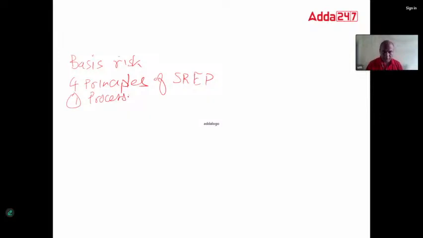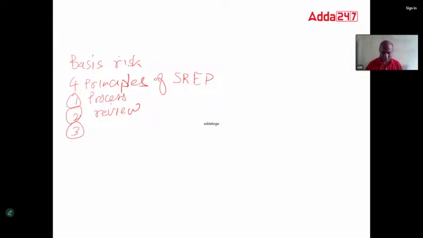Bank should have the process of assessing the overall capital. Only remember this word, process. Second, supervisors should review. Means RBI should review. So remember this word, review. This is the second principle.